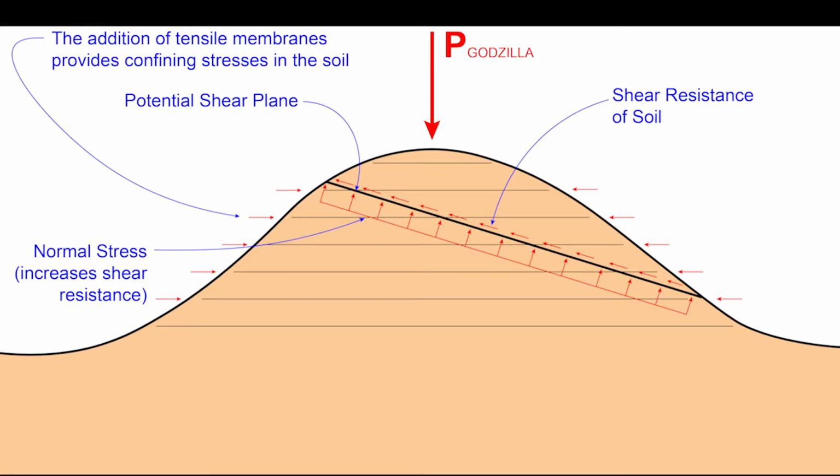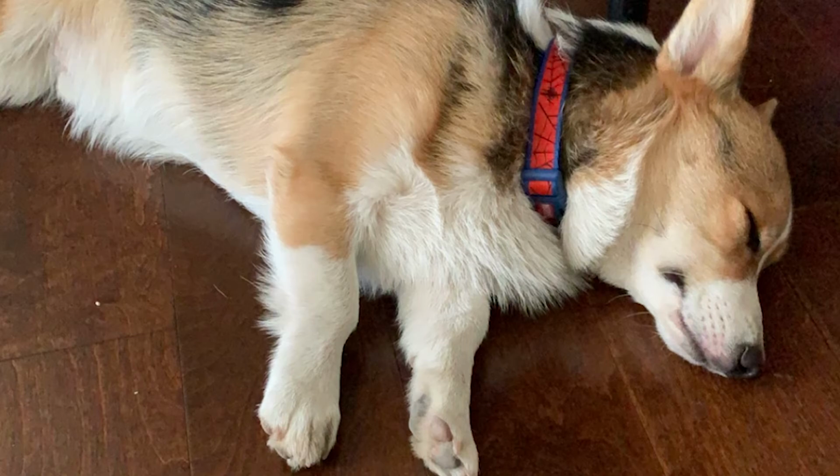Similar to the first condition, there are normal stresses and shear stresses acting along the numerous potential sliding planes. This configuration, however, includes tensile membranes that resist the soil movement when strained by the soil surrounding it. This way, a confining stress is created which provides a greater shear strength than the soil mass can alone. Thus, we see a soil mass that is much more stable, hopefully enough to finally keep Godzilla out.